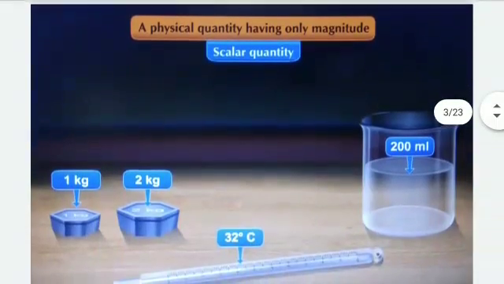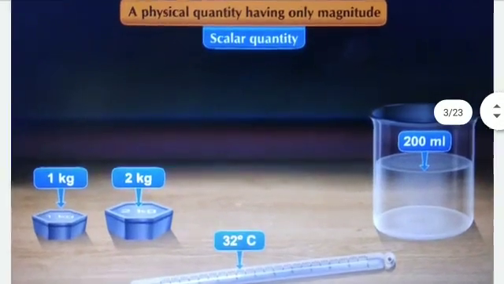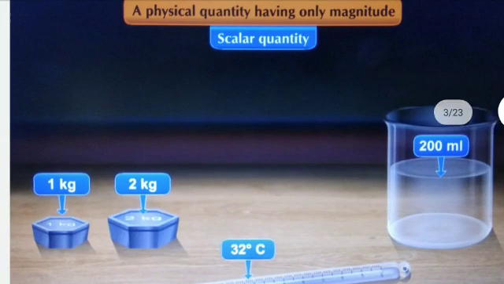Now see here, water is taken in a beaker. What is the magnitude of the water? It is 200 ml. We know sugar is measured in kilograms.